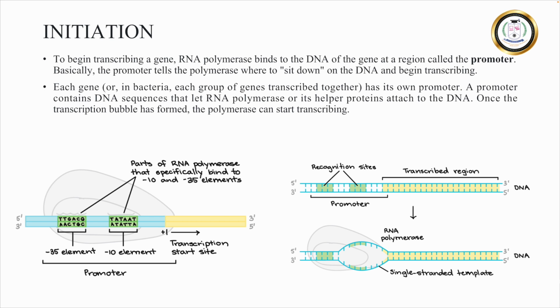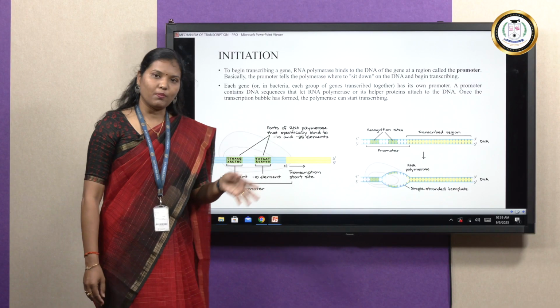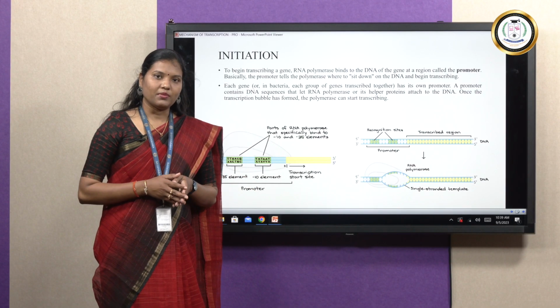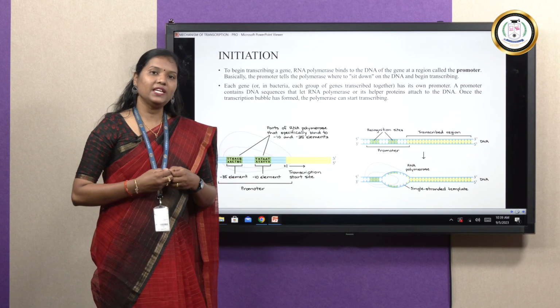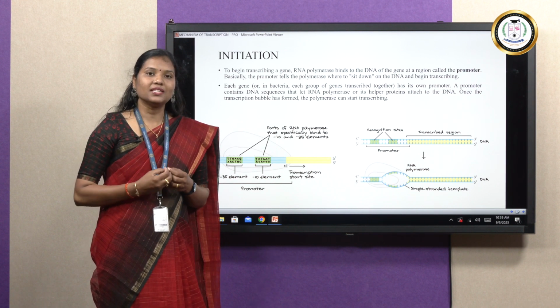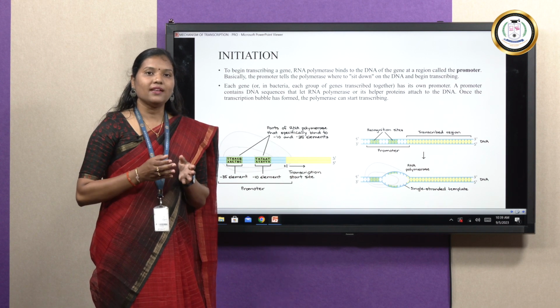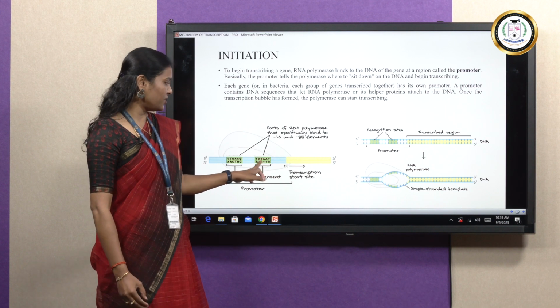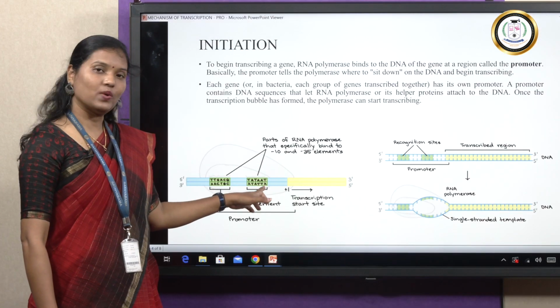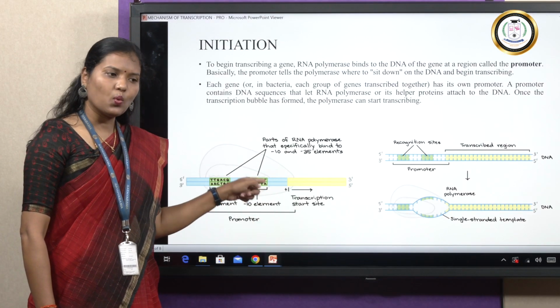It has bound to the two elements -10 and -35 here, and after binding, the RNA polymerase immediately starts to unwind the double helix of the DNA strand, making the transcription bubble open. And this unwinding of the DNA strand occurs immediately after the stretch of these AT sequences, that is the -10 elements. Why?